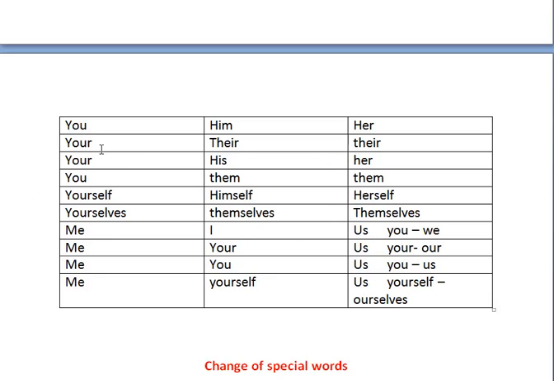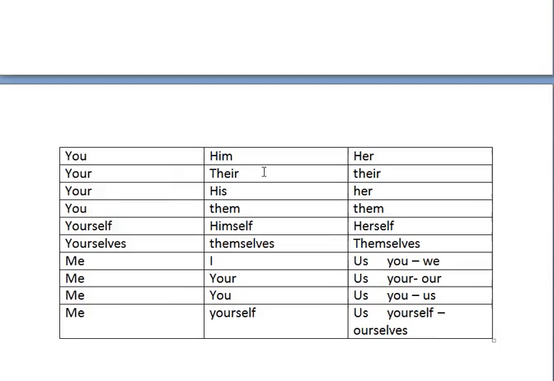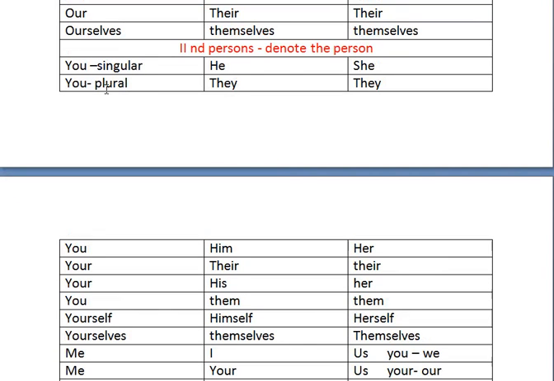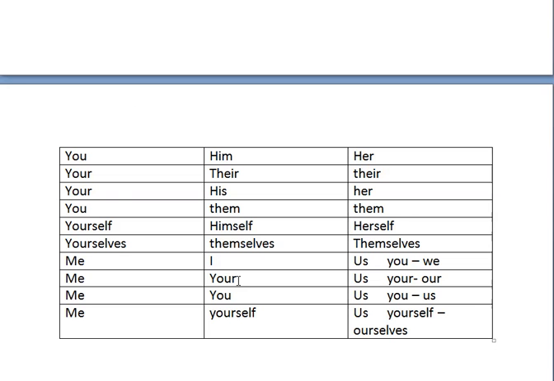Next, you is changed into him or her. Your is changed into their. You is changed into his or her. You is changed into them. According to the nature of the sentence and the subject, you have to use any one of those pronouns. Next, yourself is changed into himself or herself. Yourselves is changed into themselves.